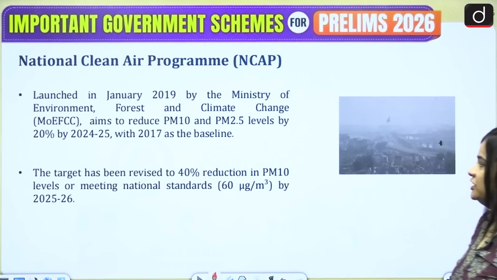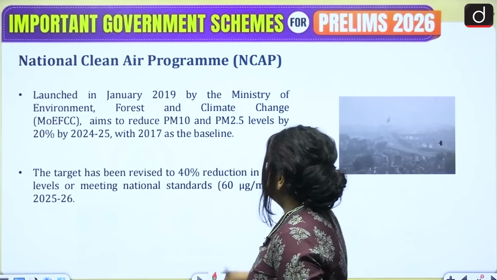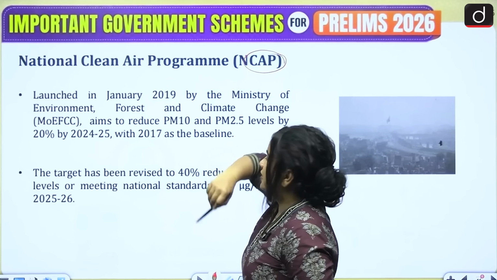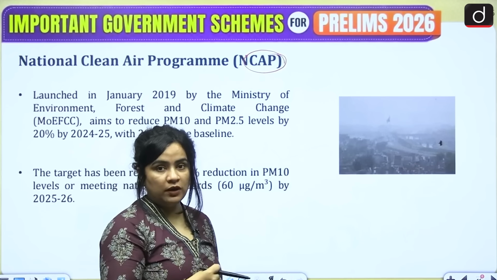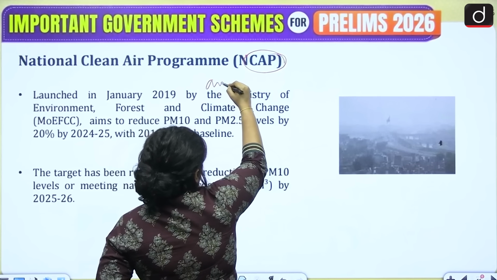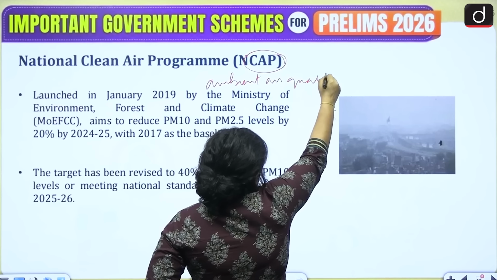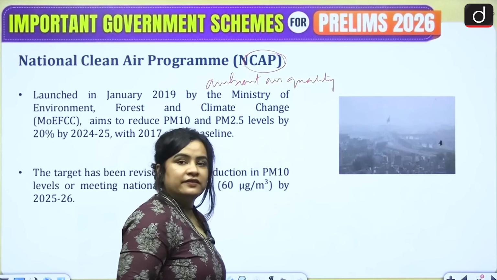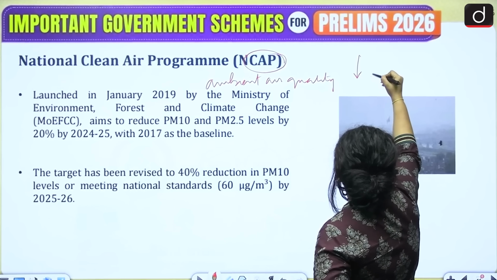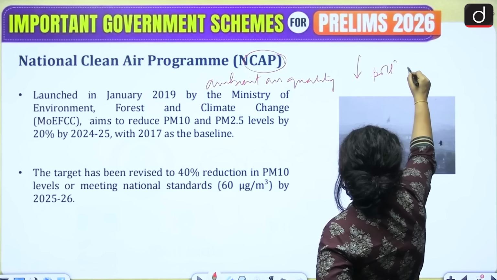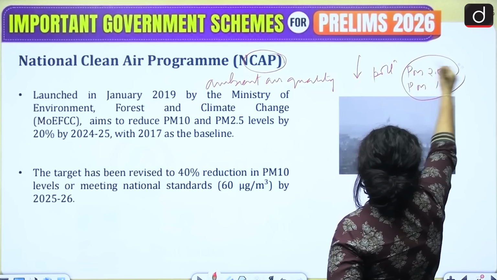The next initiative that we are going to talk about is the National Clean Air Program. Now, as again the name suggests, it is focused on improving ambient air quality. How will it do so? Naturally, by reducing pollution, and its particular focus is on PM 2.5 and PM 10 particles.